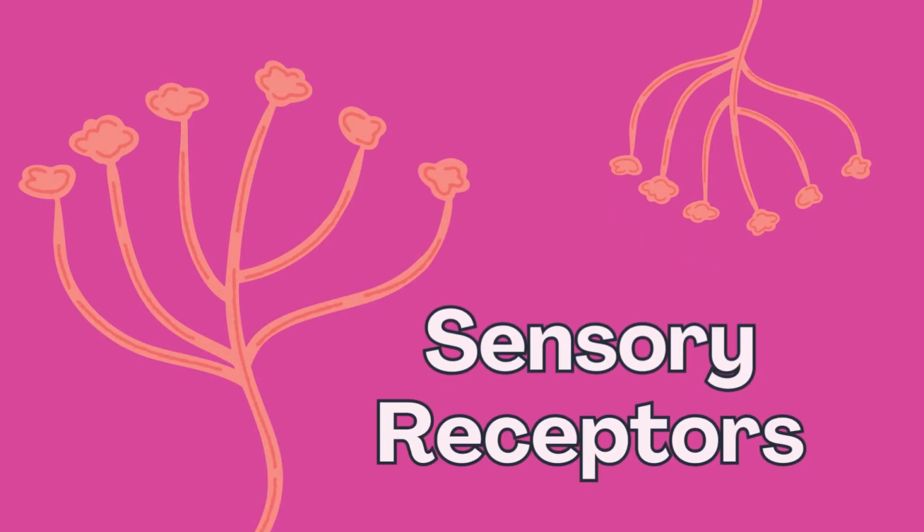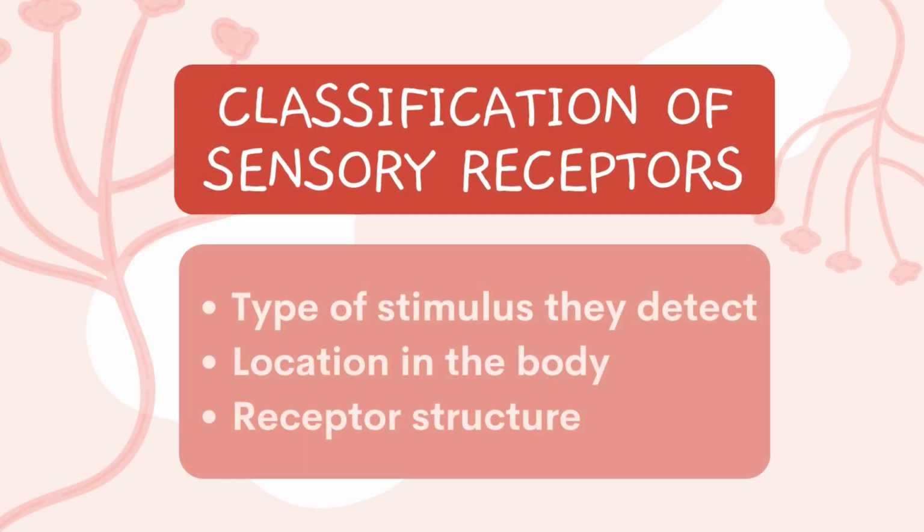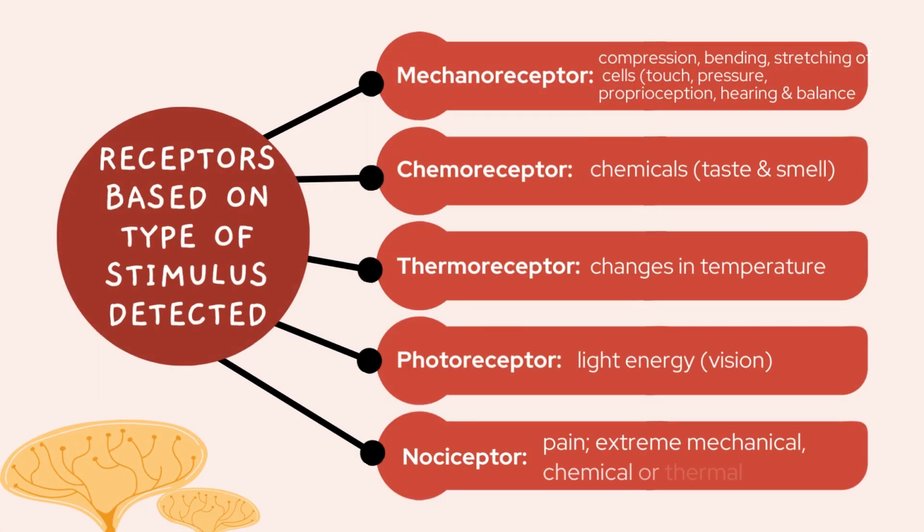Now we need to learn the sensory receptors. We can classify sensory receptors in 3 ways: by the type of stimulus they detect, their location in the body, and their structure. Here we have sensory receptors classified by the types of stimuli they detect.